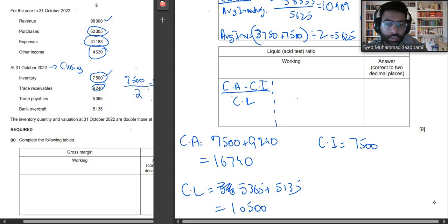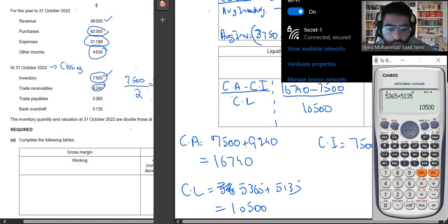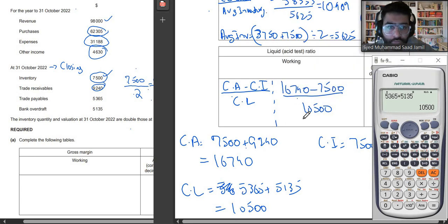So current assets, which are 16,740, subtracted from 7,500 your closing inventory, divided with 10,500. Let's do it now. 16,740 minus 7,500 divided by 10,500.